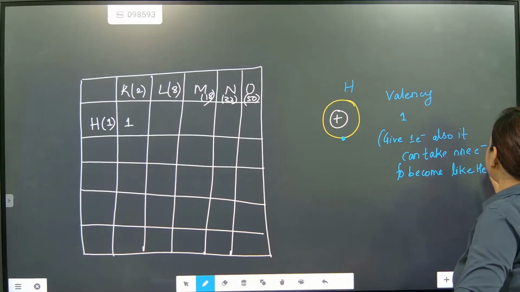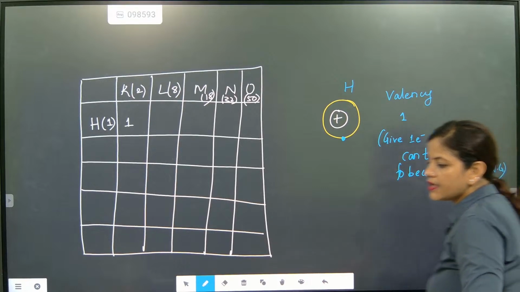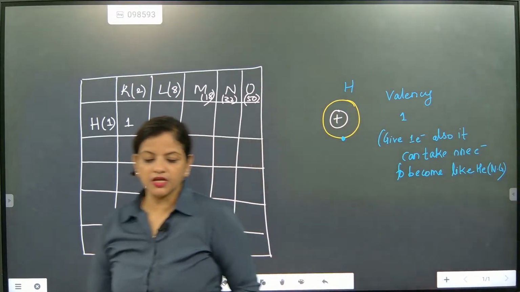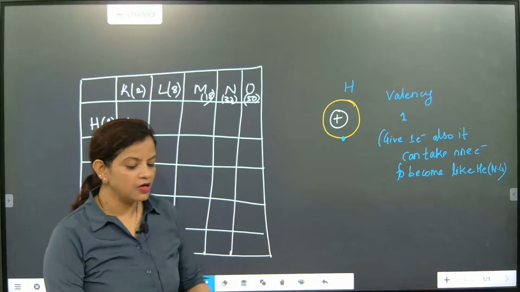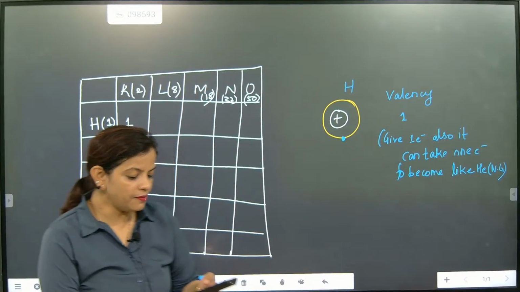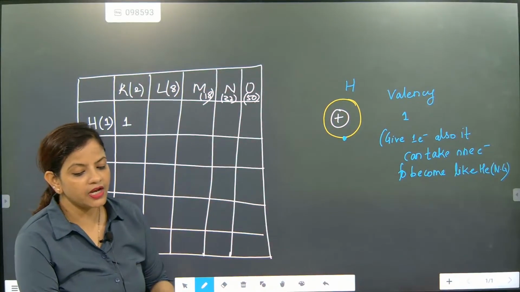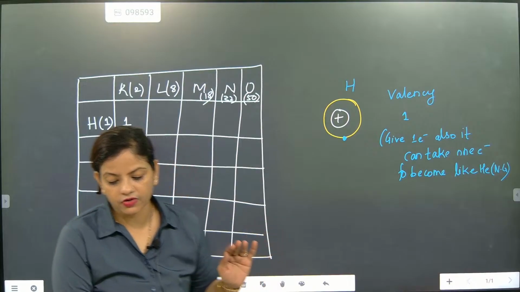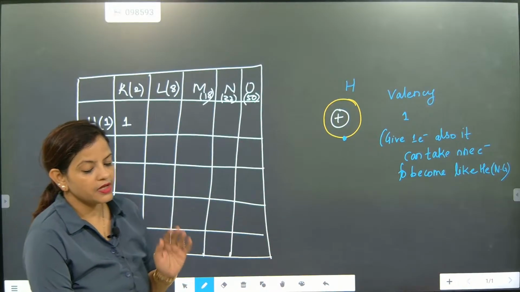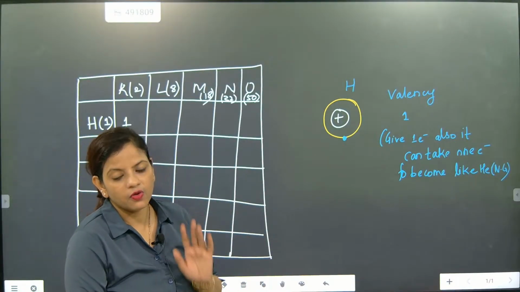Ng means noble gas. To become like noble gas, it can take one electron and it can give one electron. That is the most important part.